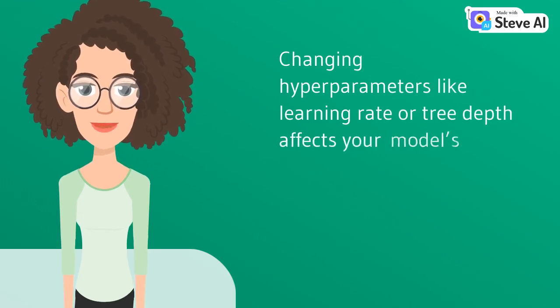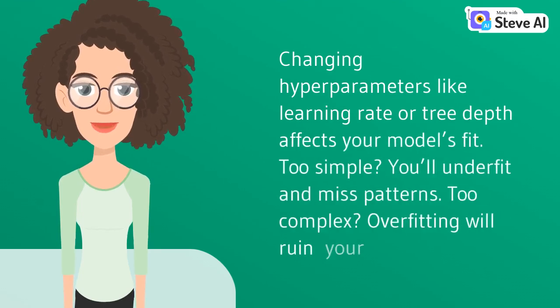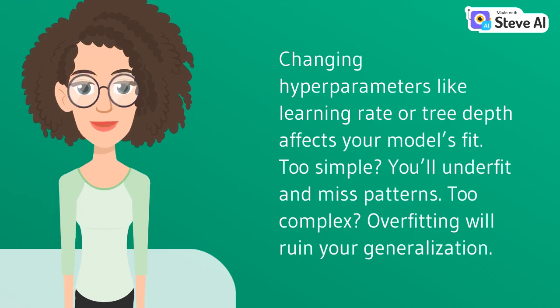Changing hyperparameters like learning rate or tree depth affects your model's fit. Too simple, you'll underfit and miss patterns. Too complex, overfitting will ruin your generalization.